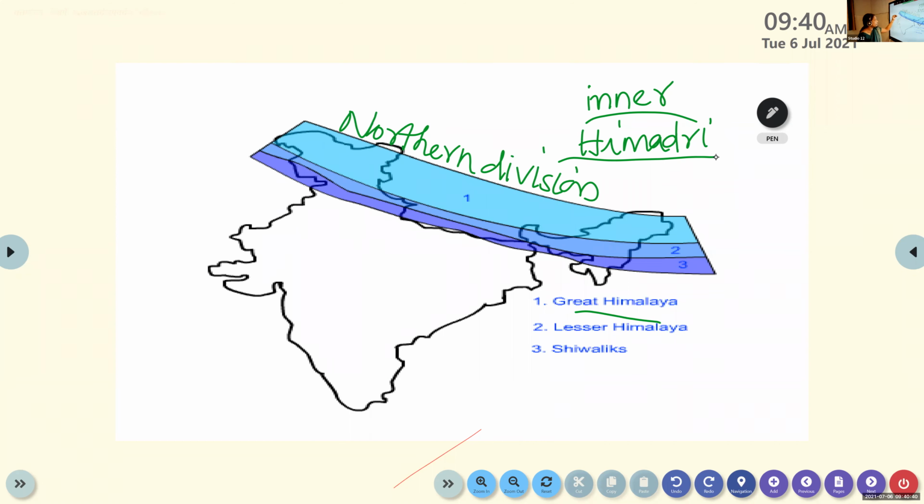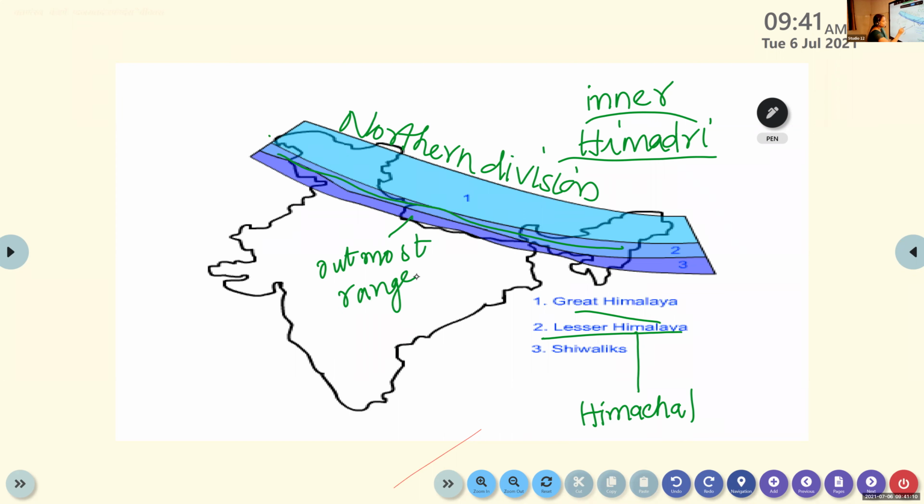Then the next one. South of the northern division is the second one. If you look at the map, you can see the second one is lying here. It is known as Lesser Himalaya, otherwise known as Himachal. And the last one is known as Shivalik. It is the outmost range of Himalaya.